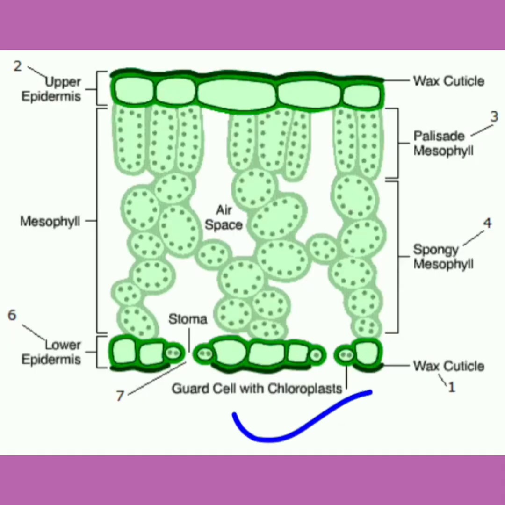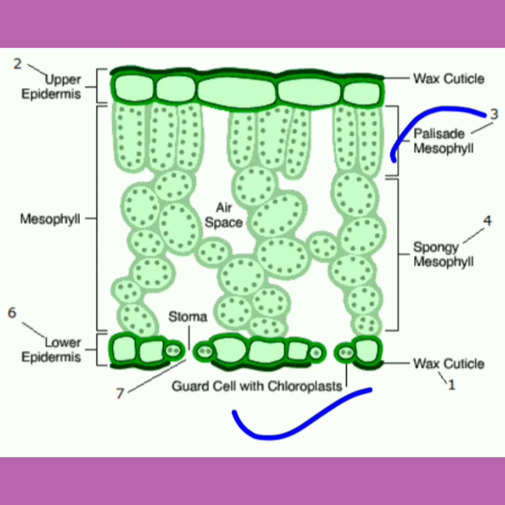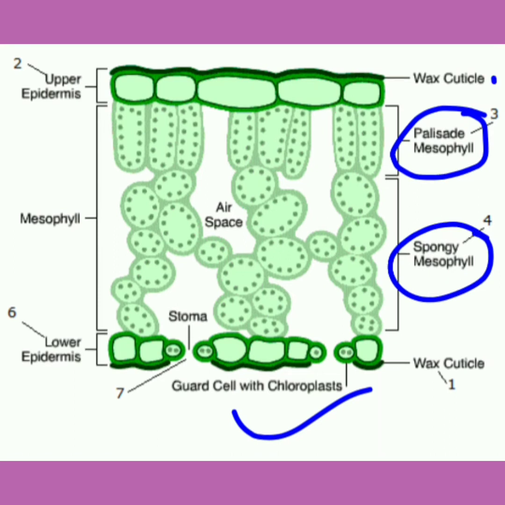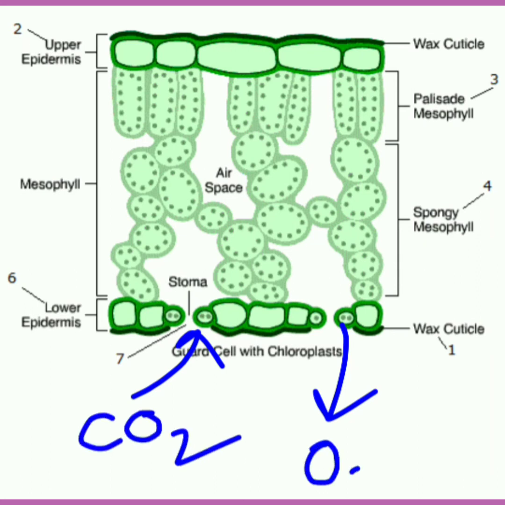So this is the internal structure of a leaf, where the parenchyma cells are loosely packed. So here is the palisade mesophyll and spongy mesophyll, which forms the parenchyma tissue, and here is the space between them, which allows efficient diffusion of respiratory gases through stomata, that is carbon dioxide and oxygen.